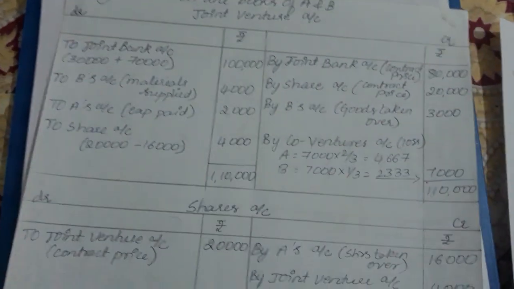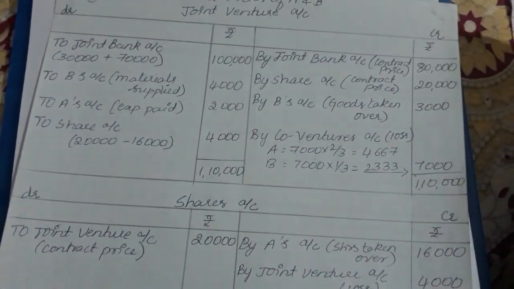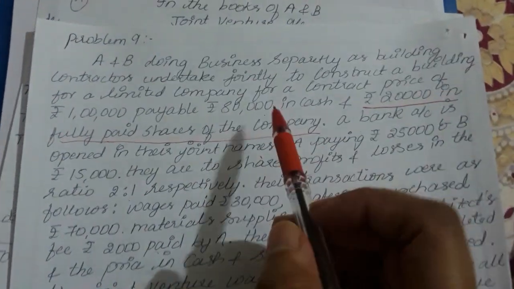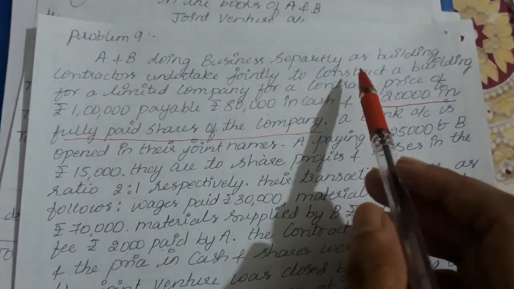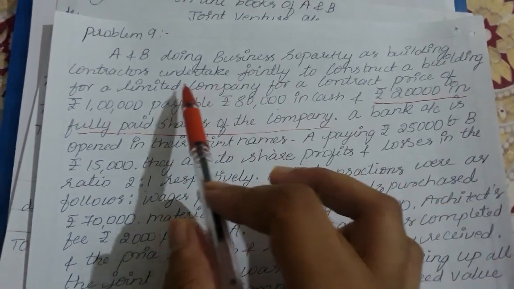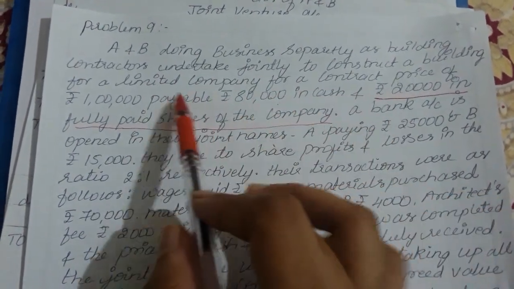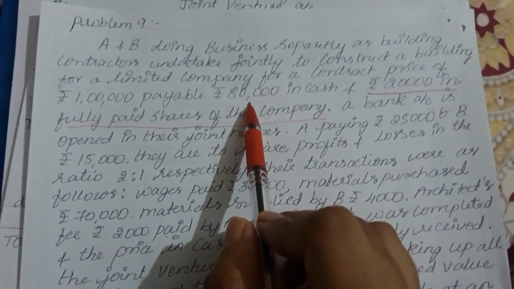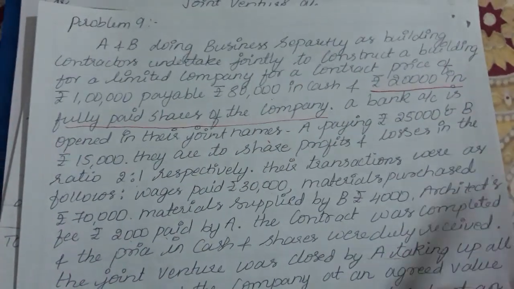First we will be recording the contract price. First, what are they given? A and B doing business separately undertook construction of a building for a limited company. The contract price is 1 lakh rupees. 80,000 is payable in cash and 20,000 is payable in shares, right?